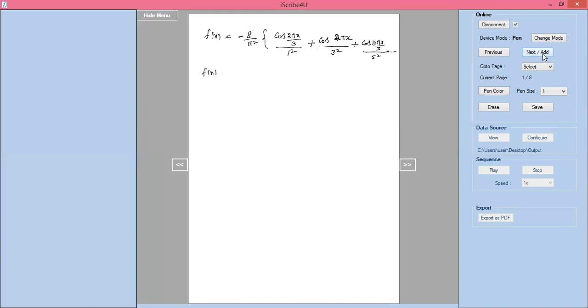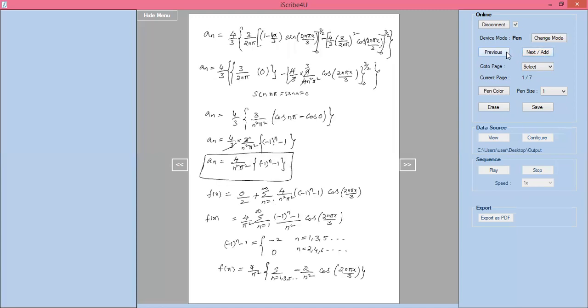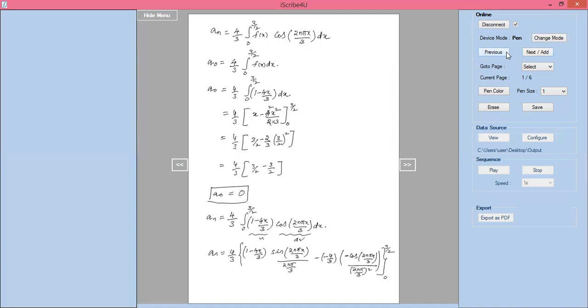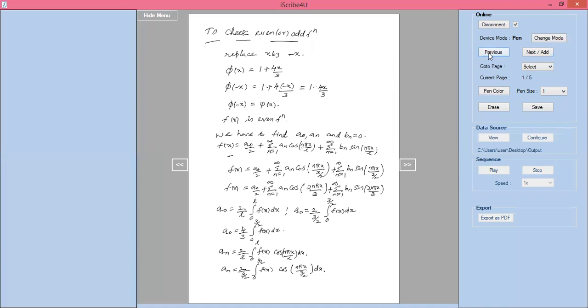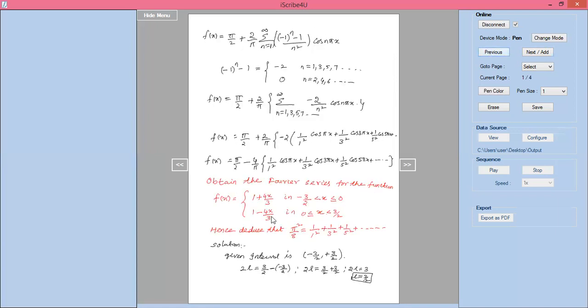f of x equal to minus 8 divided by pi square. Put x equal to 0 in f of x. If you give x equal to 0 in f of x, 0 lies in which interval? Can you say that? X equal to 0 lies in which interval? Here also it will lie, here also it will lie. 0 less than or equal to x, x less than or equal to 0 is there. In both intervals it will lie.